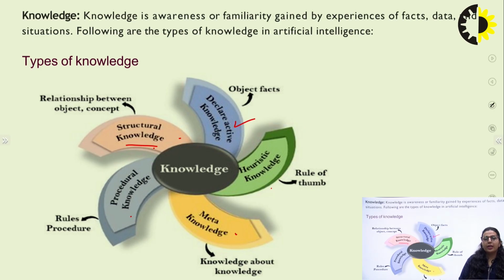Then heuristic knowledge. Heuristic knowledge is like you already have some knowledge, and using that knowledge, you create your own knowledge. That is the rule of thumb knowledge. If we want such kinds of knowledge, we need to use heuristic knowledge. Then another one is procedural knowledge.